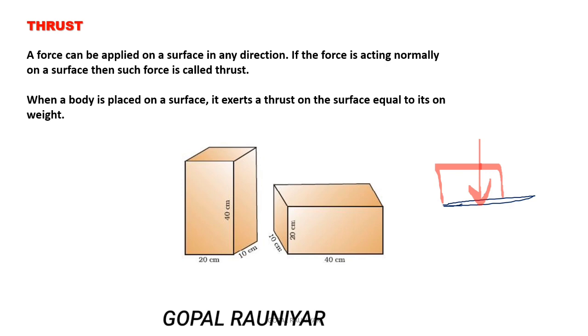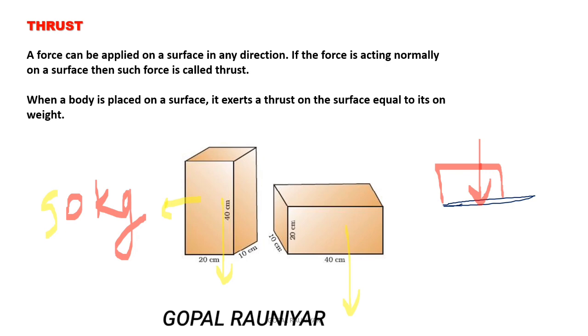Now see here, two bodies are kept here, and the thrust applied by the body will be equal to its own weight. If the body weighs 50 kg, the force applied will be weight, 50 into g, means 50 into 9.8 Newton.